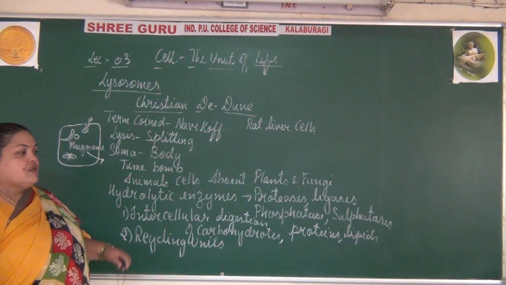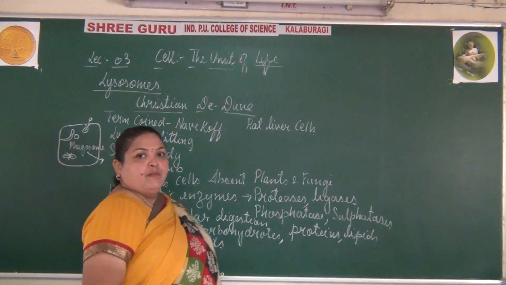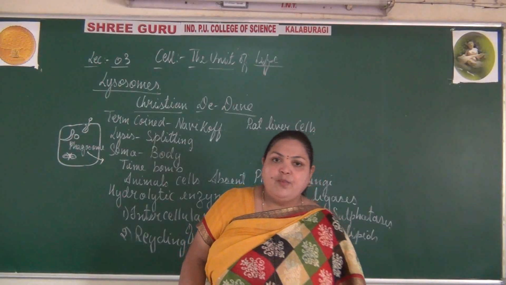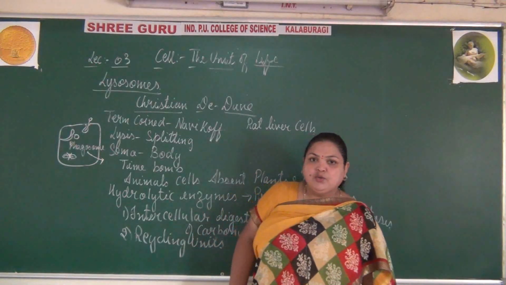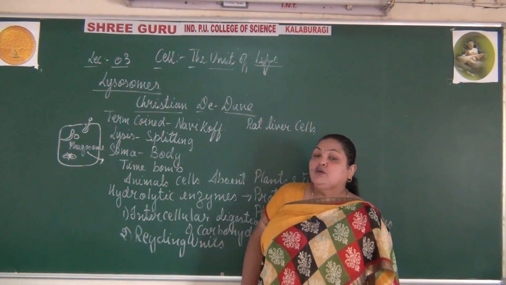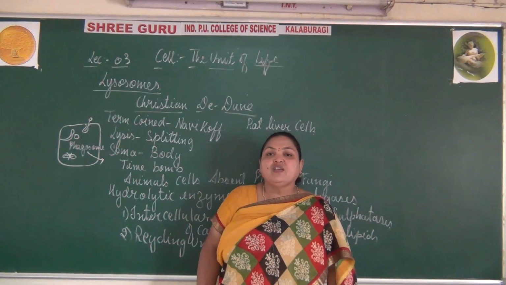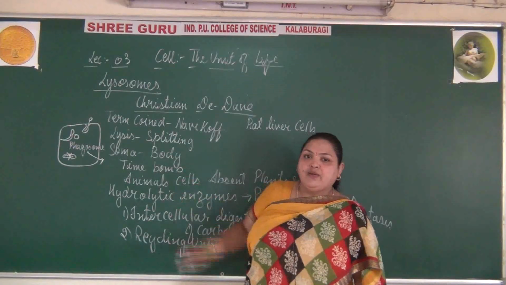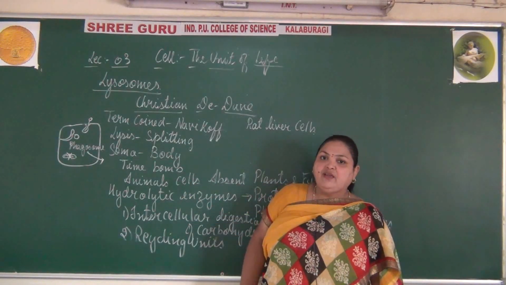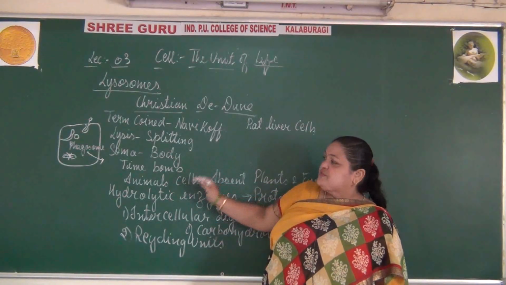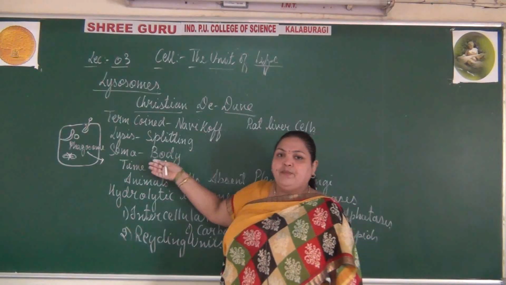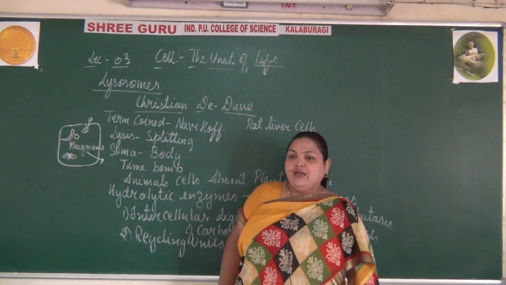In the next class, the other components are the mitochondria, the chloroplast, the nucleus, the chromosomes and other components. As an assignment, go through the structures properly according to the NCERT textbooks. Some concepts are dealt with externally for your convenience.